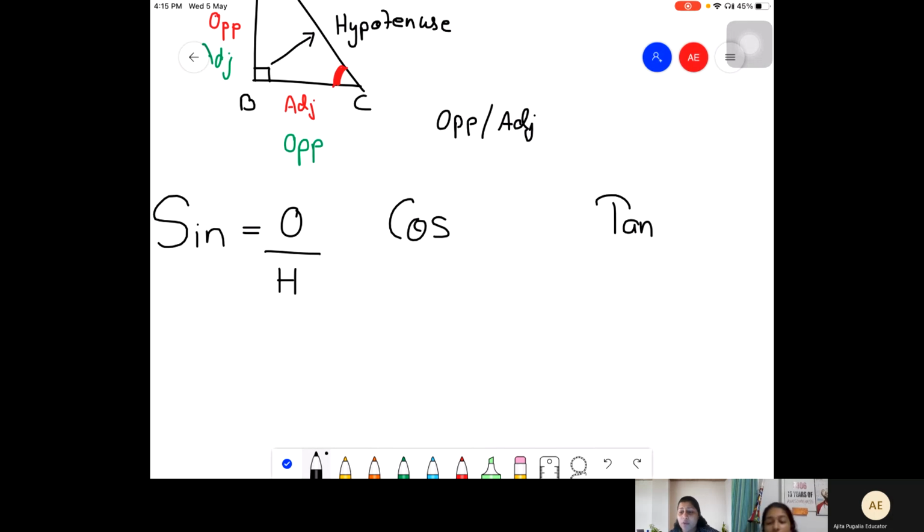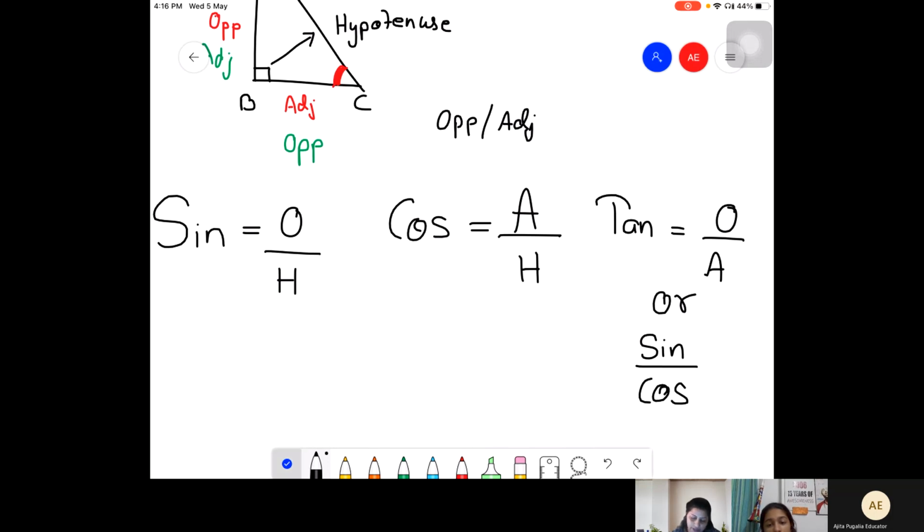Sine is always opposite upon hypotenuse. Cos is always adjacent side upon hypotenuse. And tan is opposite upon adjacent. Or one more formula, that is sine upon cos, which is one and the same thing.